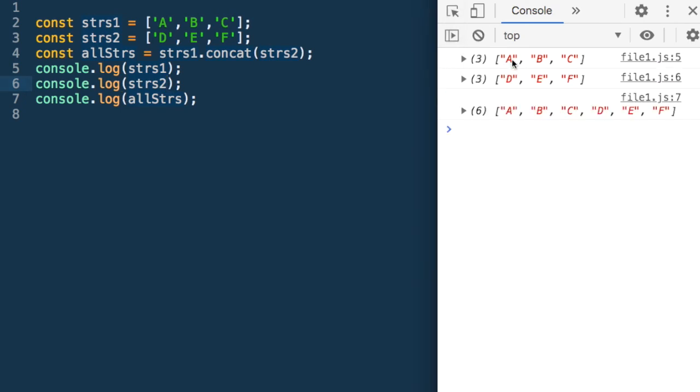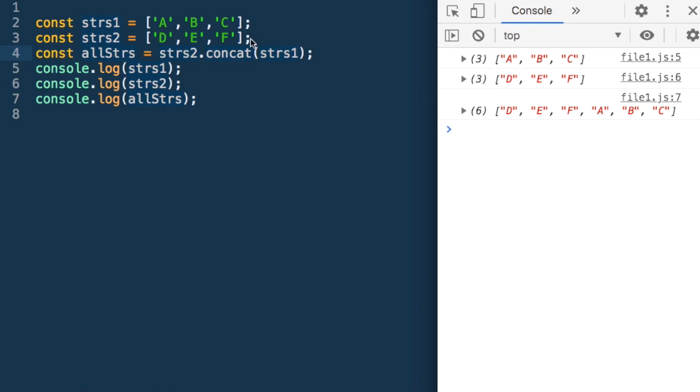So these were our arrays, and they have remained the same, and we have now created a new array, all strs, which we have been able to create. So concat is an important and nice function which helps us concatenate these arrays. Suppose we wanted to have DEF first and ABC after it, so I could have said strs2.concat(strs1). Now if I run it, I get DEF ABC.